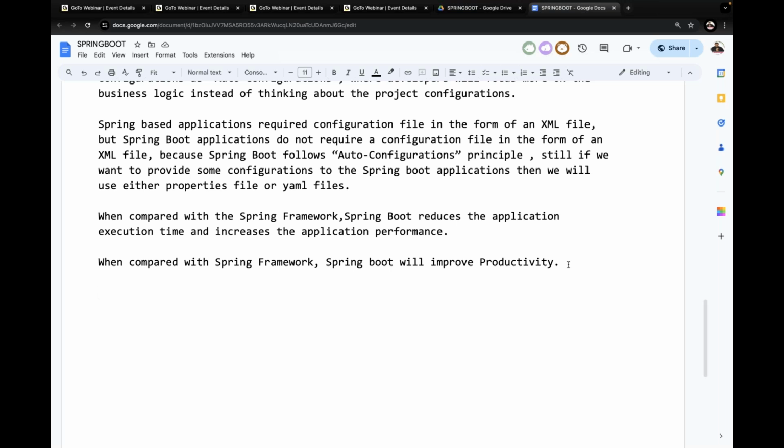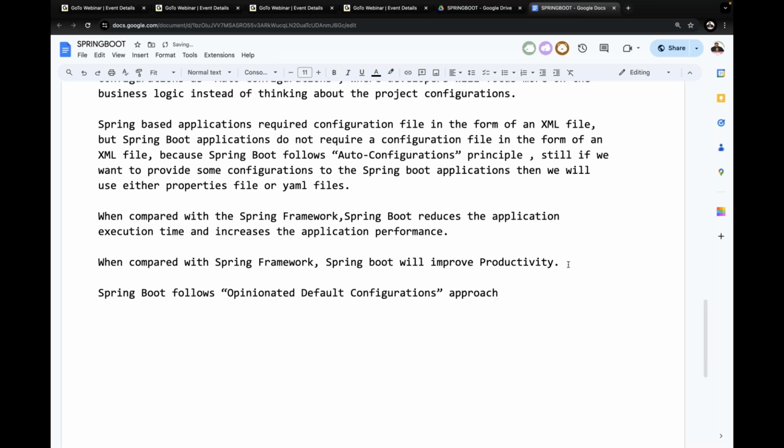Next, try to understand one simple principle that Spring Boot is following. Spring Boot follows the opinionated default configurations approach.